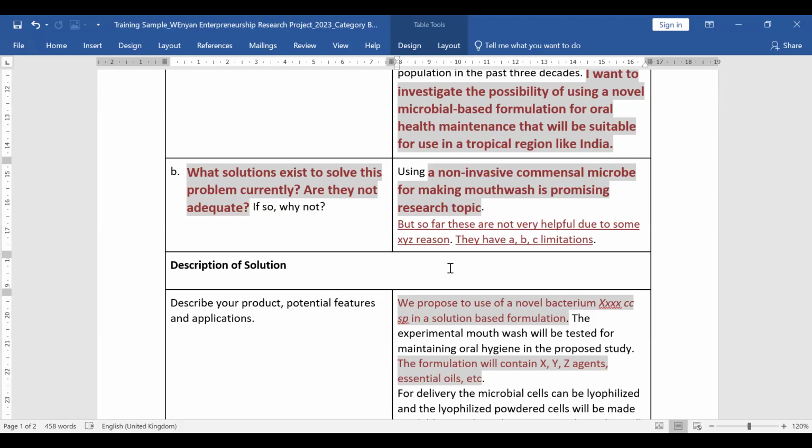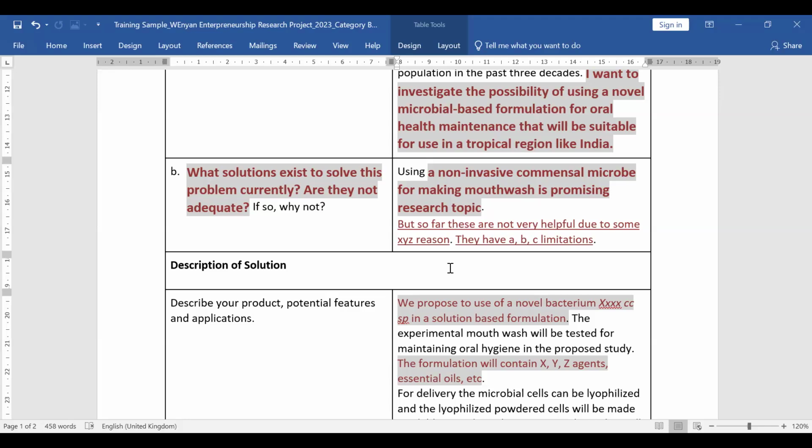So she is very nicely telling us her novelty would be in tackling this XYZ problem that she is writing over here, the XYZ reasons, and it is also going to take care of the ABC limitation. So we know now in the proposal's next part that she will be writing about them.